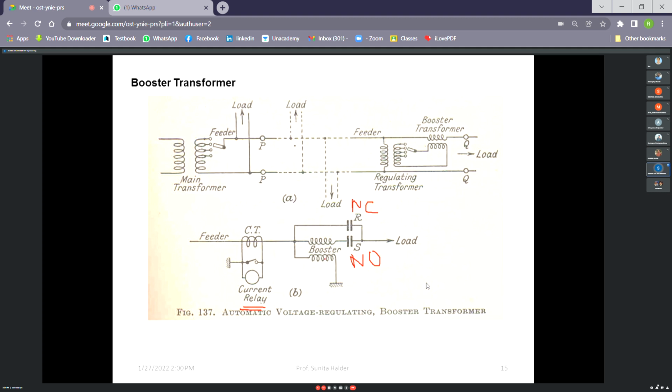When current is beyond a certain value, the relay will operate and its contact position will change. The S contact will be closed and the R contact will be open, and the booster transformer will come into operation. So this is the method of operation of the booster transformer.